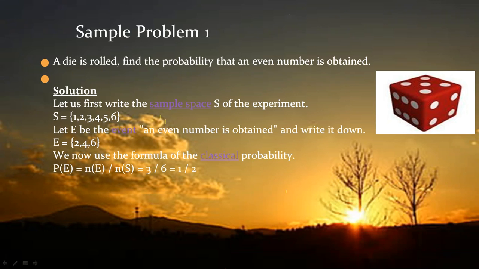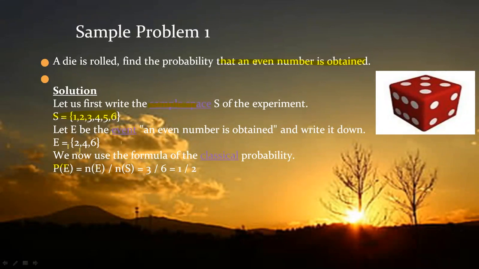You are finding the probability, P for probability. Let's suppose they give me a die that is rolled. You are rolling a die and finding the probability. What they are demanding is that an even number is obtained. Sample space: what is the sample space? The number of sample space outcomes is six. Six possibilities. And what they are demanding is an even number, the event.